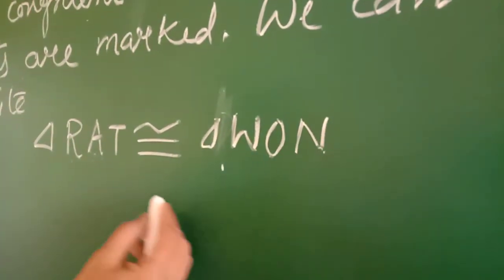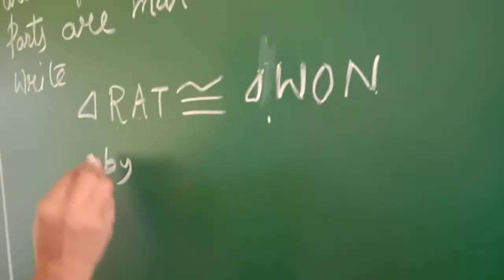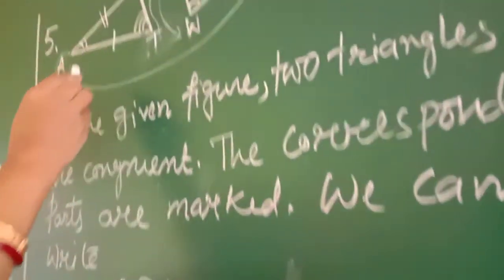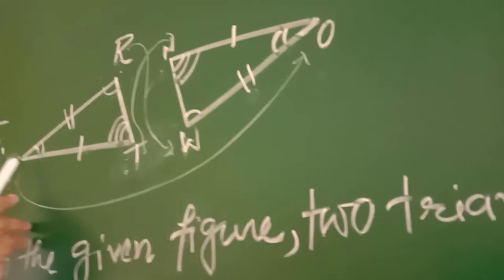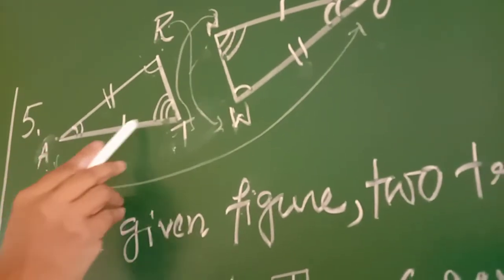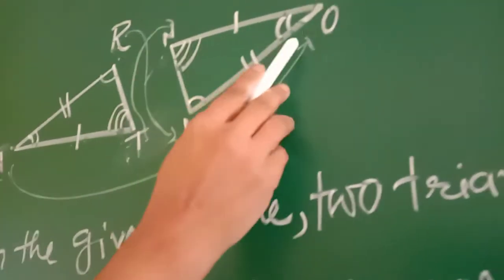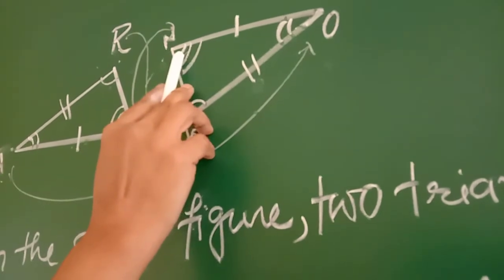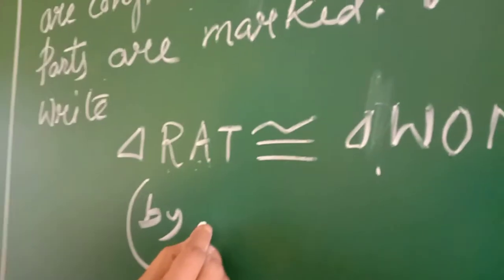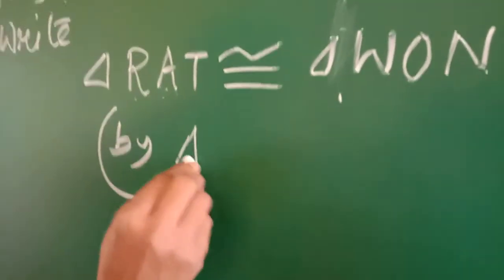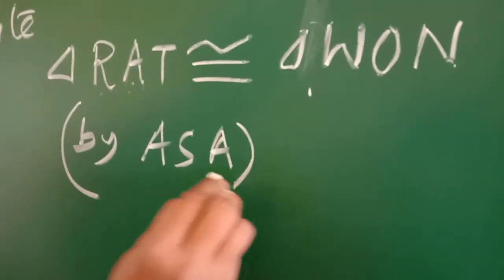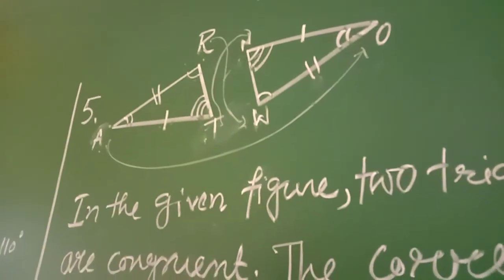Which criterion do you want to use? So many criteria are there. You can apply any one. Say if it is angle side angle, you can use angle side angle. Many criteria you can use here, but we are using any one criterion only. You need to write it here.